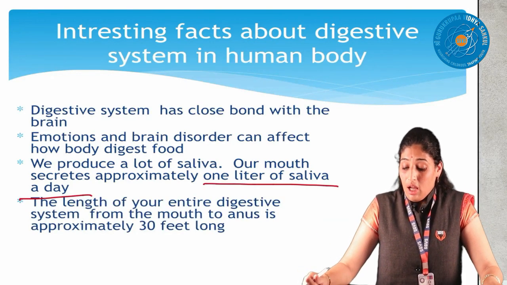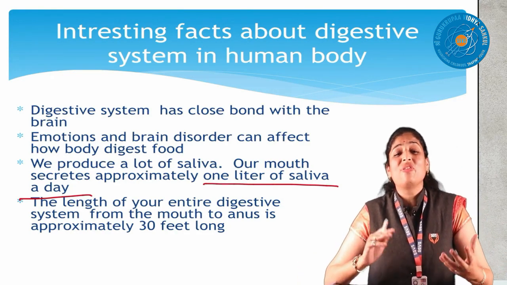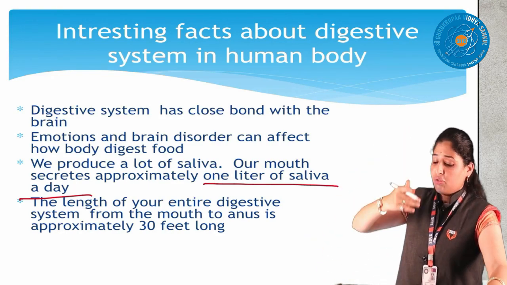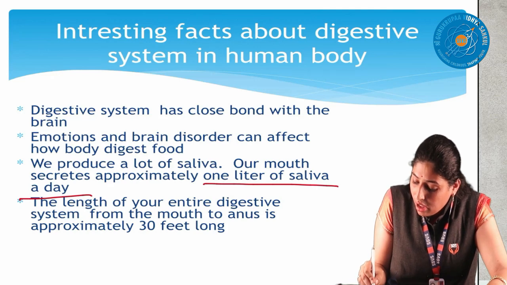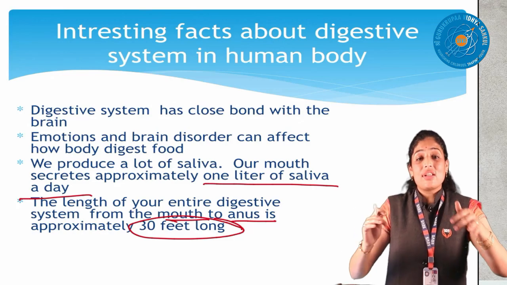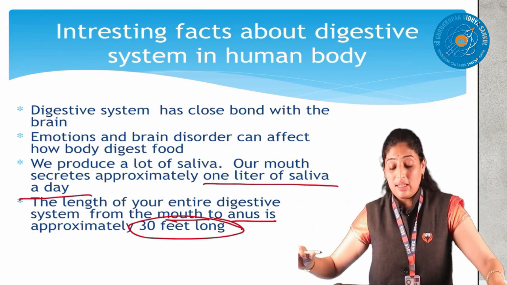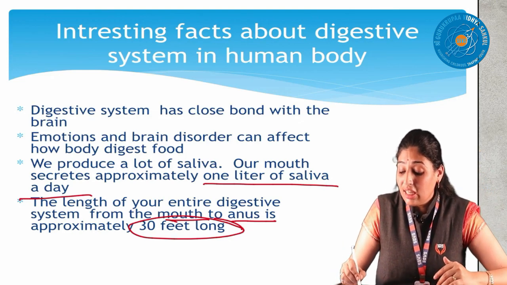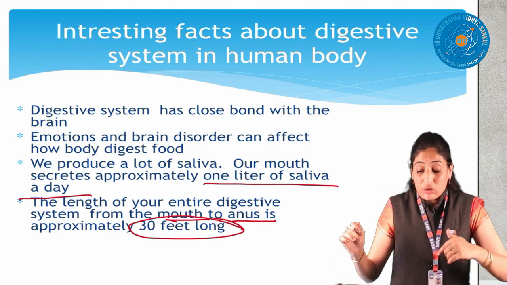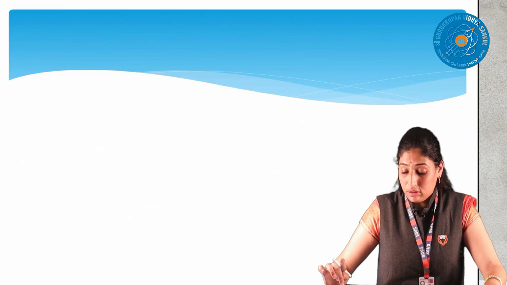Next, we already discussed, no? We have 7.5 meters, that is only our small intestine, and 1.5 meters of large intestine. The total alimentary canal, the total system, how much is there? From the mouth to the anus, 30 feet long. Imagine our system. If you take all the small intestine continuously and measure it, our entire digestive system from the mouth to the anus is approximately 30 feet long.